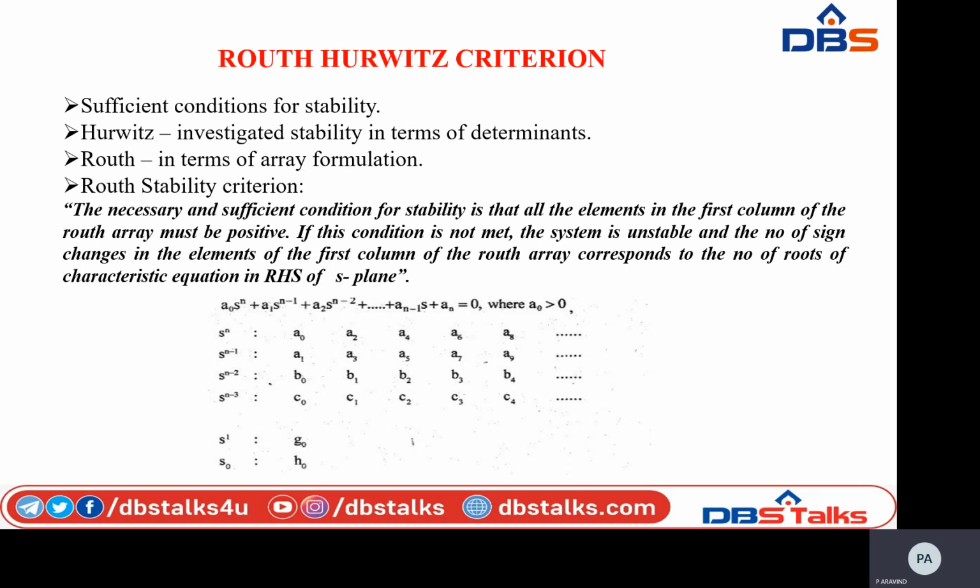See, the Routh stability criterion can be stated as: the necessary and sufficient condition for stability is that all of the elements in the first column of the Routh array be positive. Here I am having a characteristic polynomial equation, a0 s power n plus a1 s power n minus 1 plus a2 s power n minus 2 and so on to an equal to 0, where a0 is greater than 0.